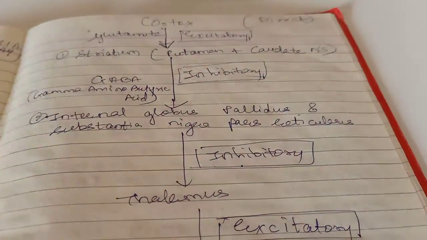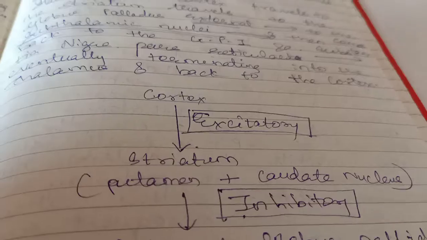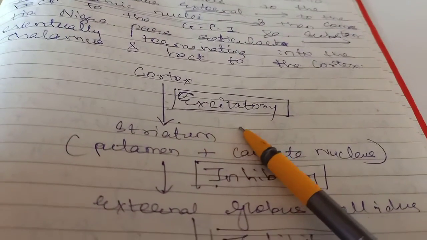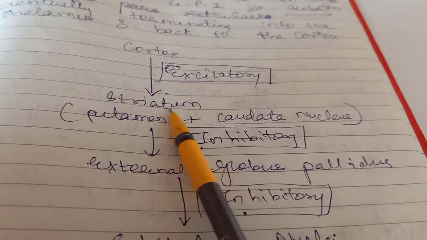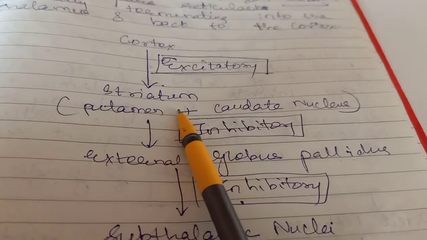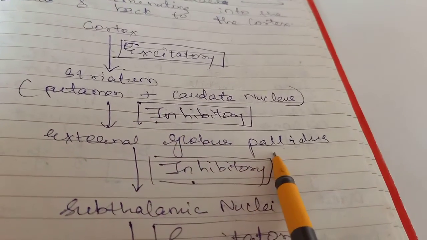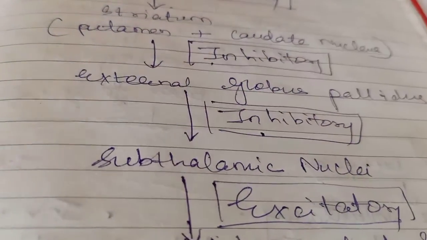So that is about the direct pathway. Now in the indirect pathway, again from the cerebral cortex, the excitatory signals go to the striatum. The striatum has inhibitory neurons which will send inhibitory signals to the globus pallidus external. Now what is the function of this globus pallidus external?